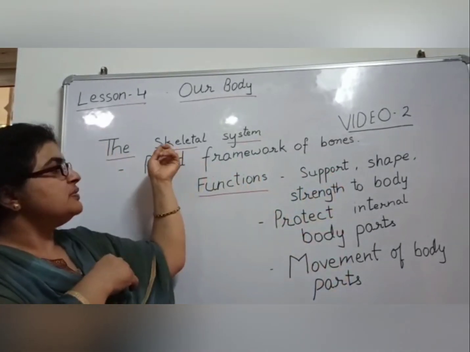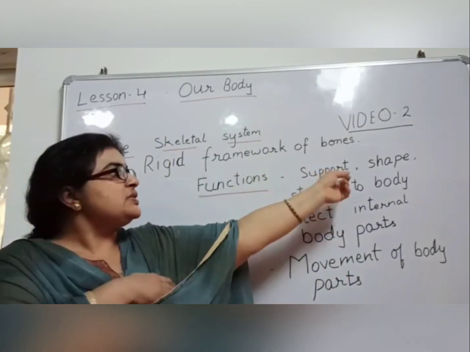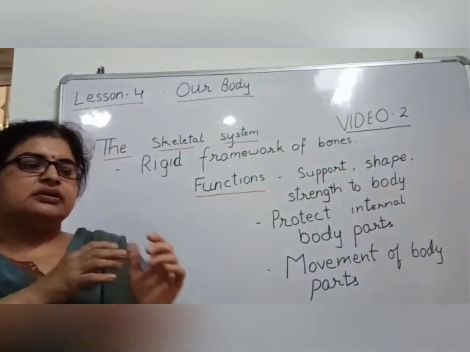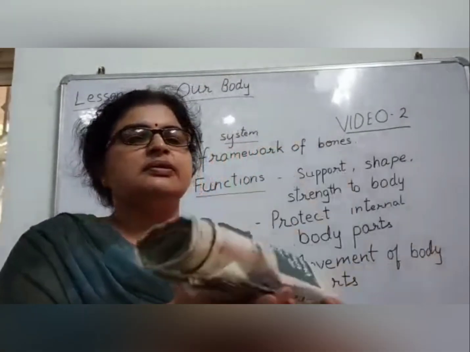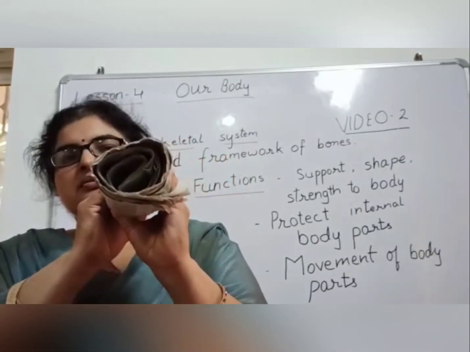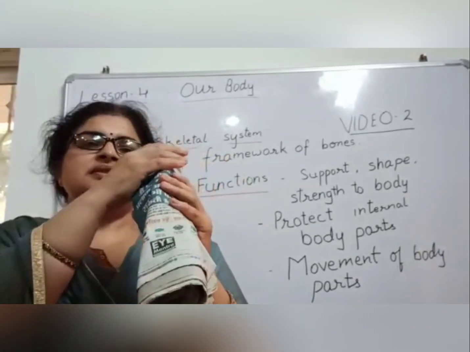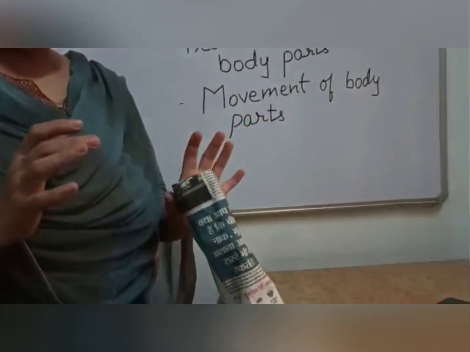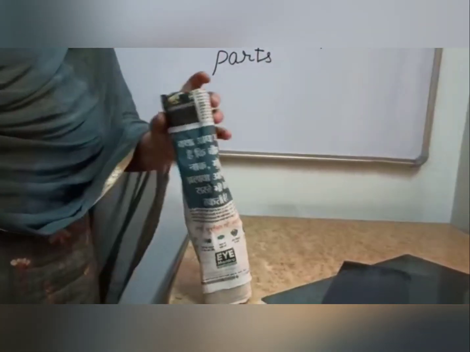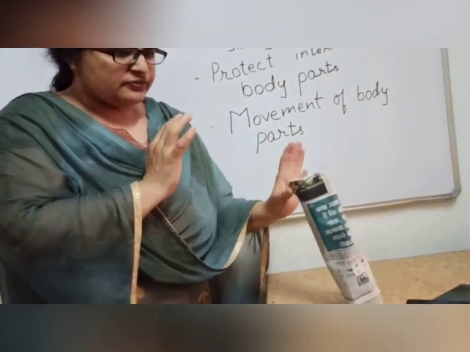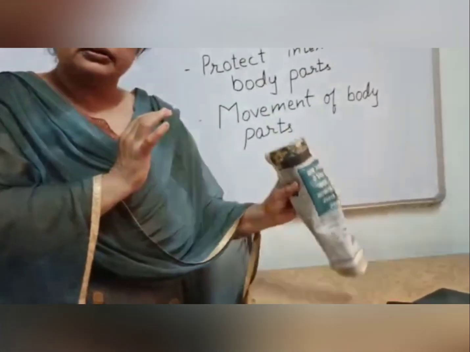Now the next topic is, what are the different functions of the skeletal system? The first one is to support, shape and give strength to the body. Now I want to show you something. This is just a newspaper that is folded. Nothing is inside. Consider this as our whole body. I keep it on the table. It is not straight. This is falling down, it is not able to stand properly.